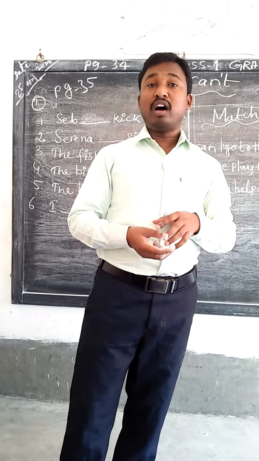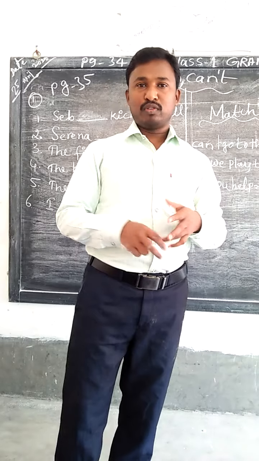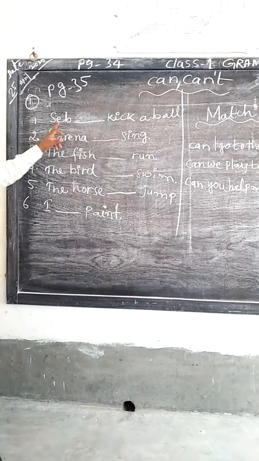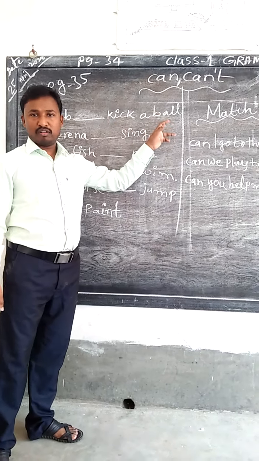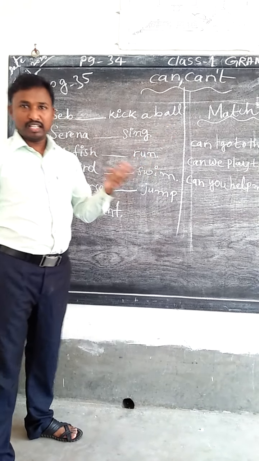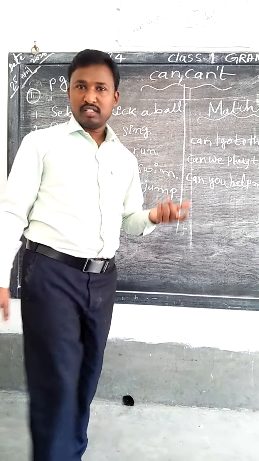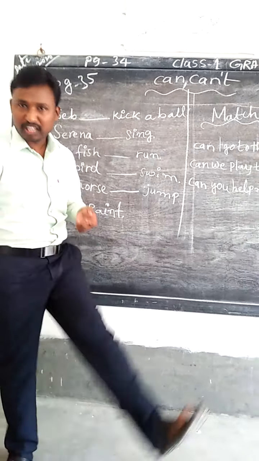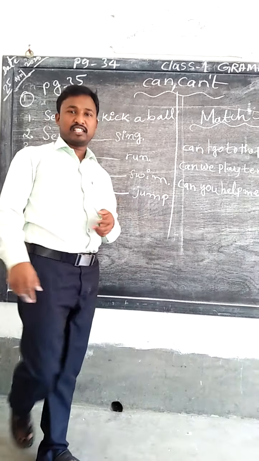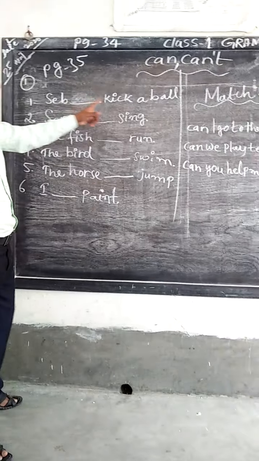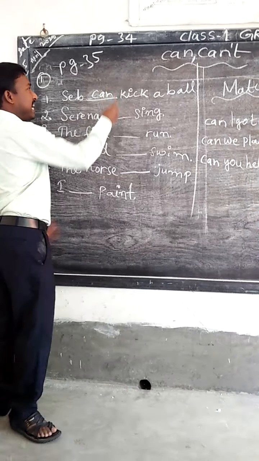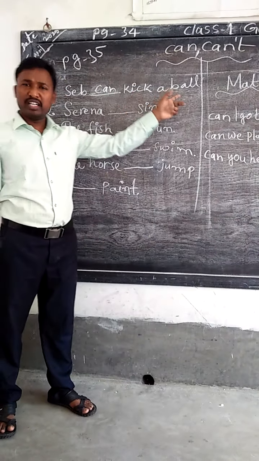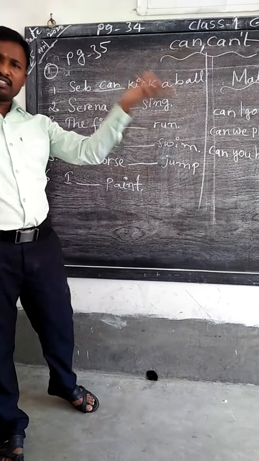Either able to do or impossible to do. Say dash kick a ball. We can kick a ball. It doesn't matter, we can easily kick it. So say can kick a ball. It is possible to kick.